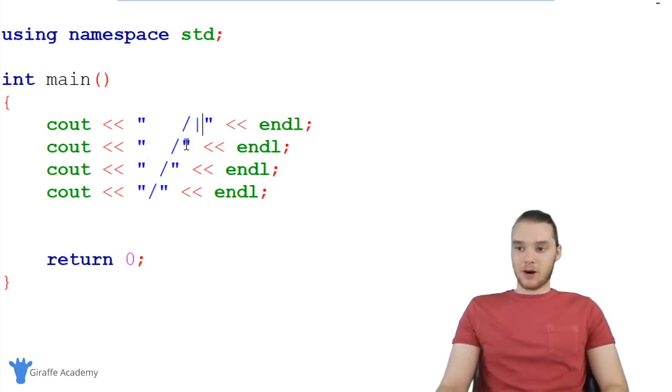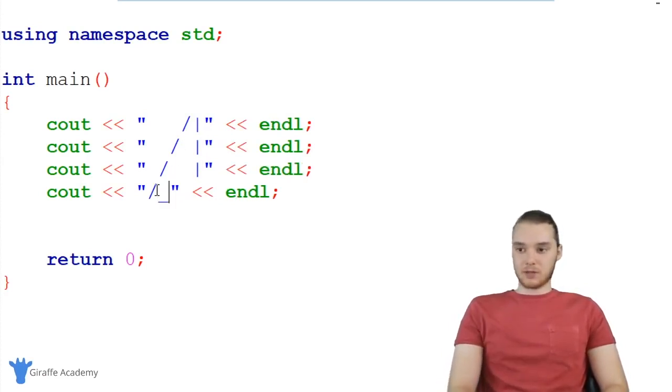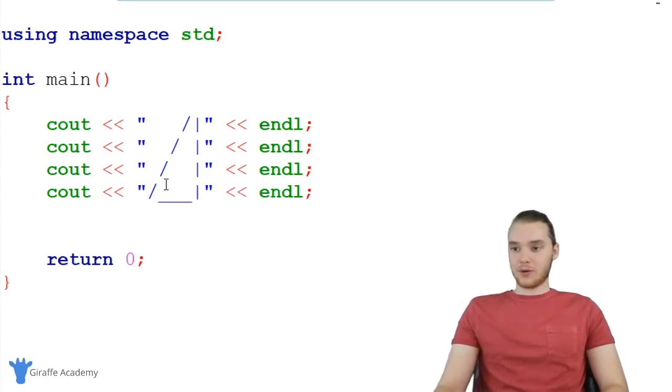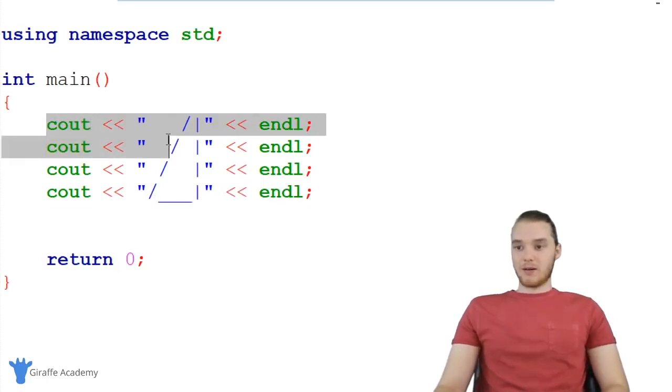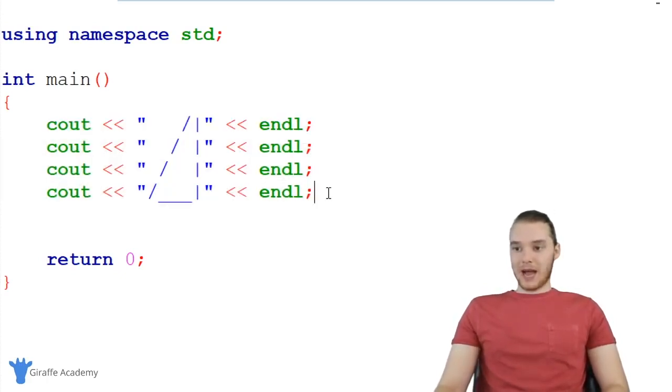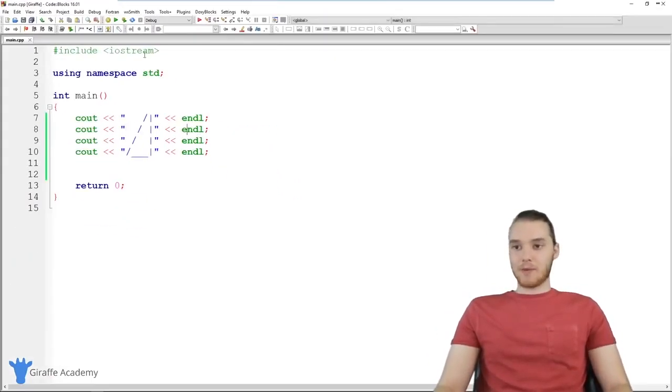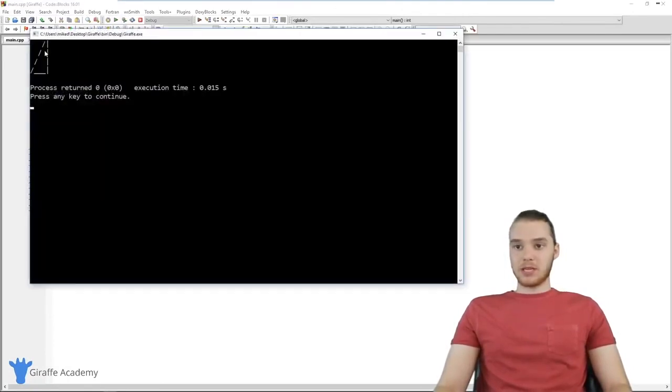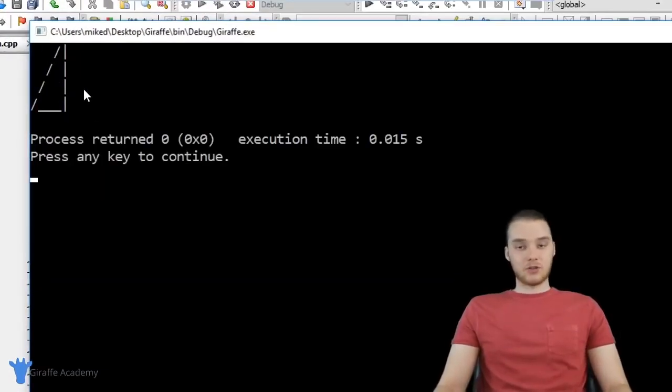Now I'm going to use vertical bars, and we're going to go all the way down. So I'm just going to keep going like this. And down here, why don't we put some underscores, and then we'll put the last vertical bar. So you'll see over here, I'm actually writing out a bunch of instructions. And each of these instructions is telling C++ that we want to print out a different line onto the console. So now when I run my program, you'll see we're actually printing out this little triangle.